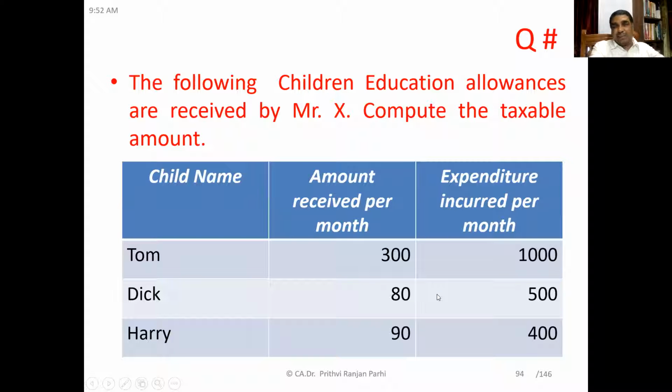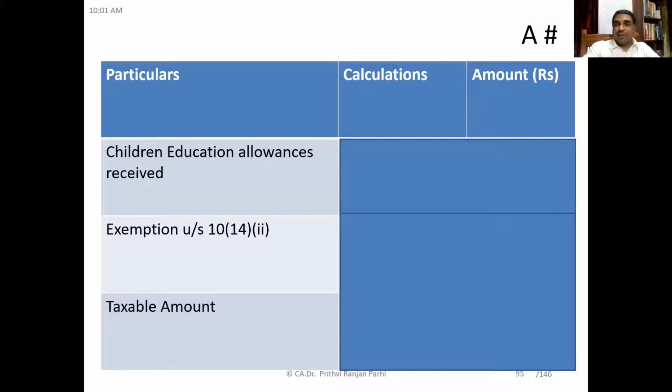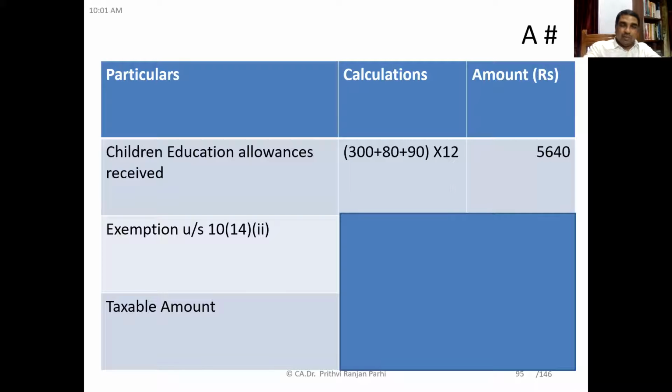And as an employee will definitely try to get maximum benefit, he will claim 100 rupees here for Tom and 90 rupees for Harry. He will not claim this exemption for Dick because maximum 2 children he can get. Did you understand? Yes, sir. This was the catch in the question. That's why I was insisting that all of you should do it.